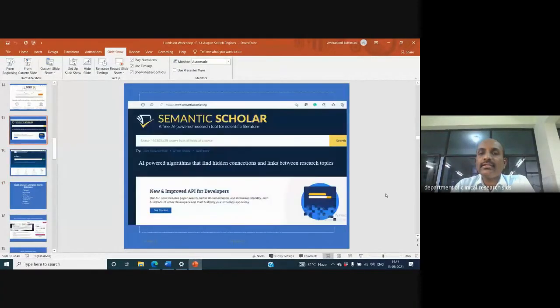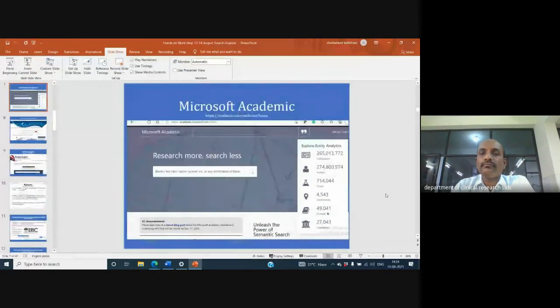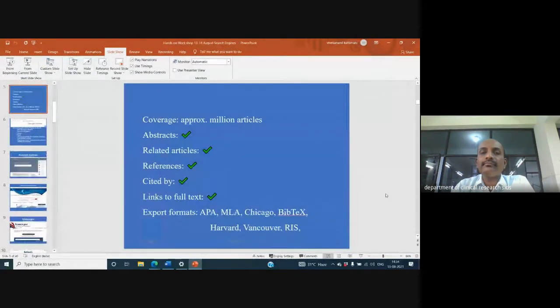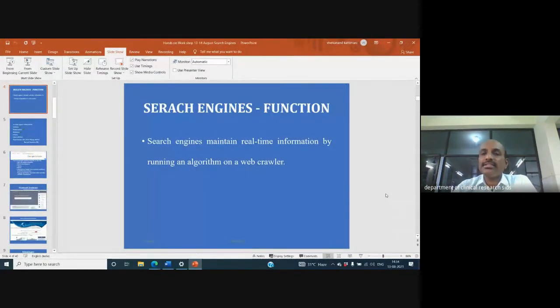Let me go back once again in a quick recap. Basically, search engines are the algorithms written by computer scientists to get the data from the database, what we call web servers. From the web servers, it is going to pull the link or a thread. Usually the terminology in computer science, we say it as a thread. The thread will be pulled to the computer screen.